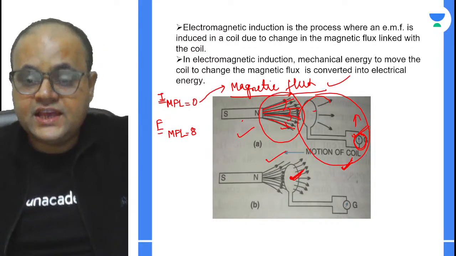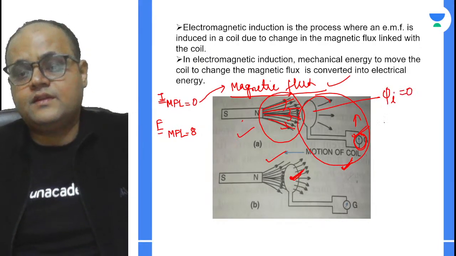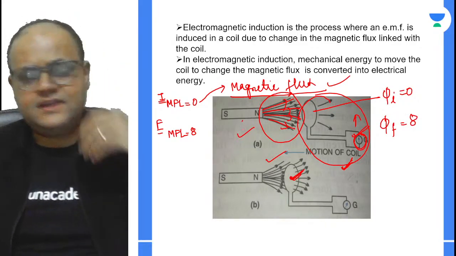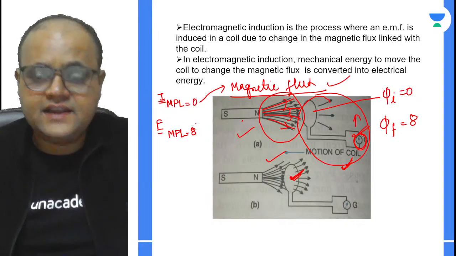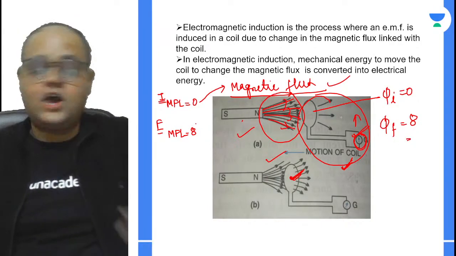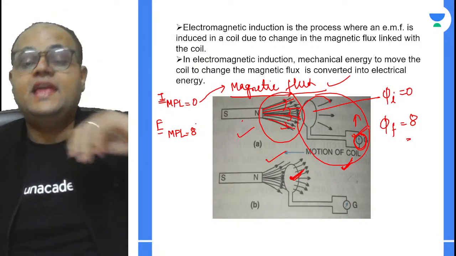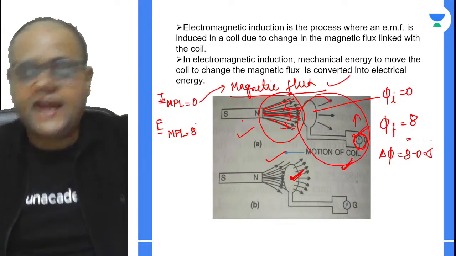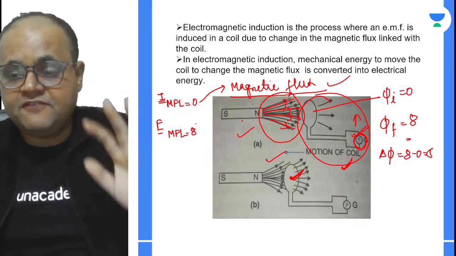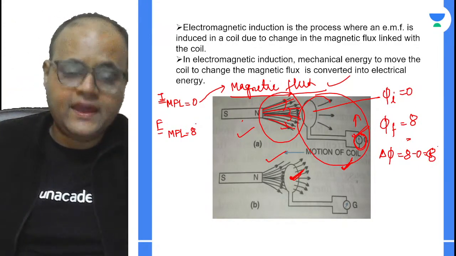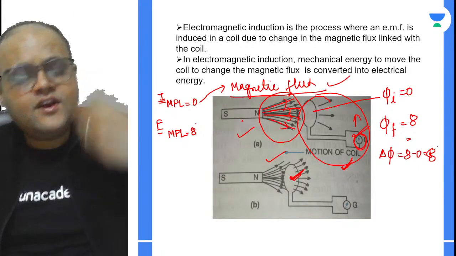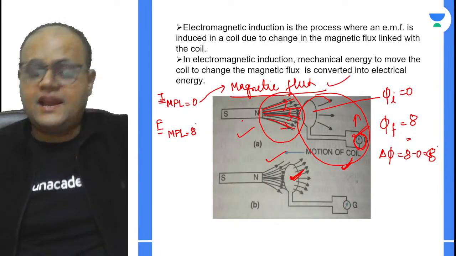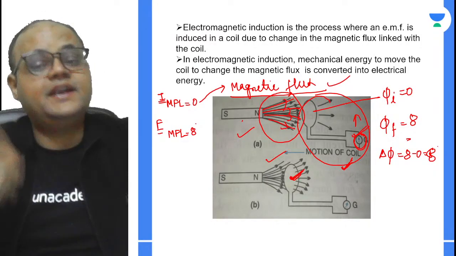Now, initially, if phi i is 0, what is phi f? Phi f is say 8. I'm not quantifying it, but just to make you understand, let us say that phi f is 8, right? Phi i is 0, phi f is 8. Is there any change in the flux? Yes, there is a change in the flux. 8 minus 0 is 8. Don't be confused with 8 and 0. I am just giving it a number so that you understand that the flux lines are changing. And because of this change in flux, an EMF is induced and a current is flowing.